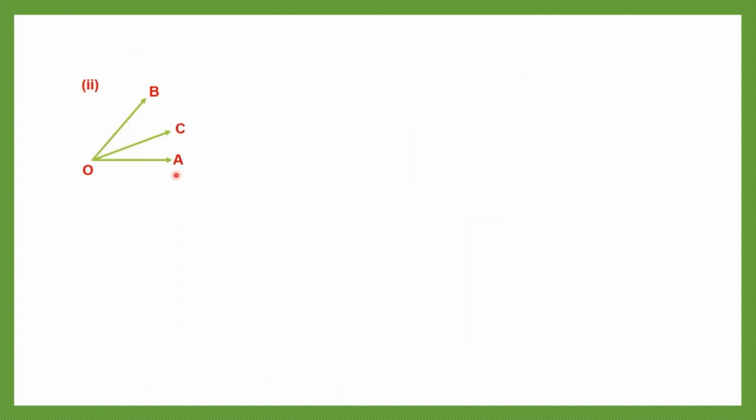Question 2. Here also we have angle AOB and angle AOC. Okay, so let's mark those angles. What we have marked in red is angle AOB. First let's take only angle AOB and write the vertex. Which is the vertex for angle AOB? O. The vertex is the point where the two rays meet. So the vertex is O. Now let's write the arms for angle AOB. The arms are OA and OB. So let's write that down: OA and OB.